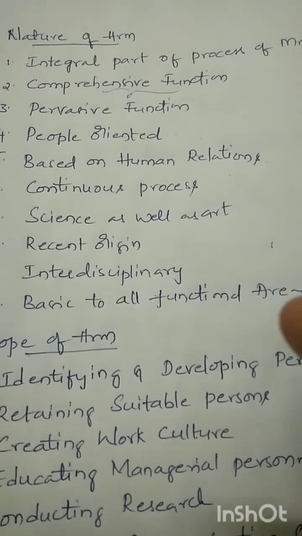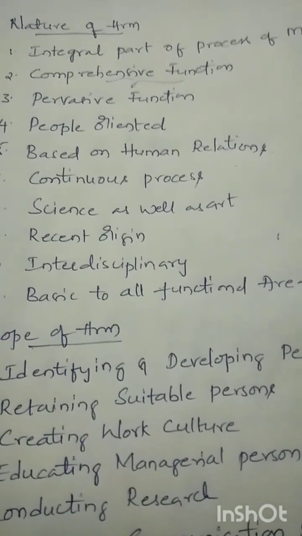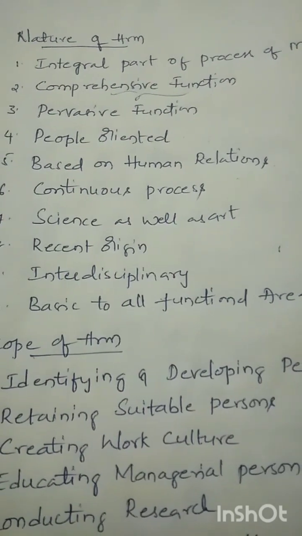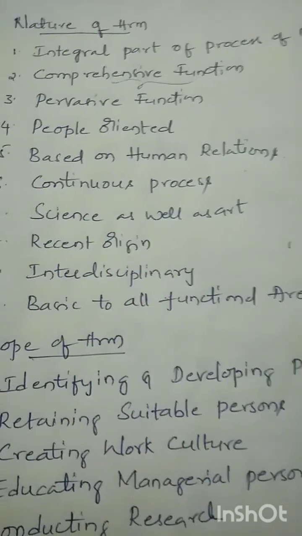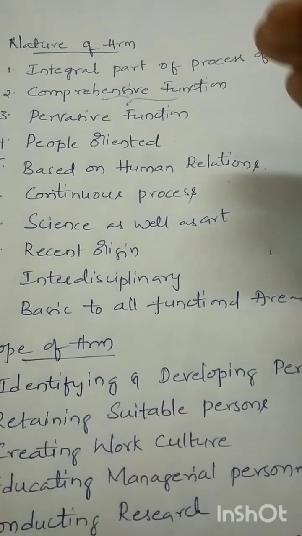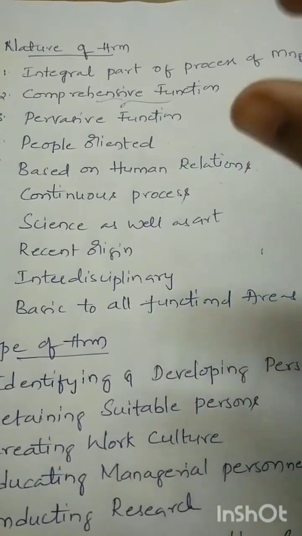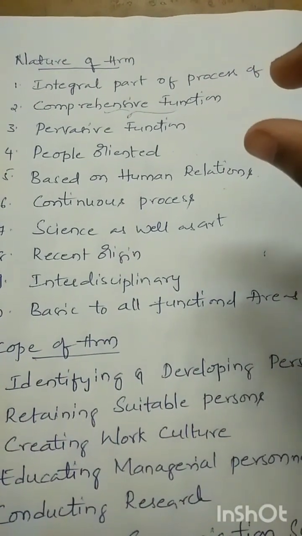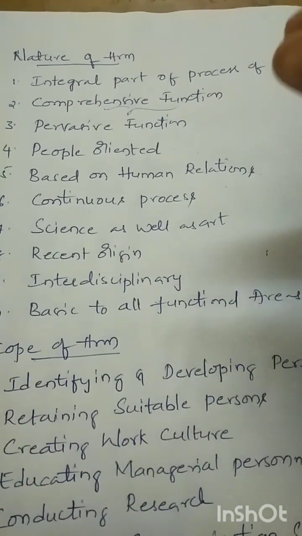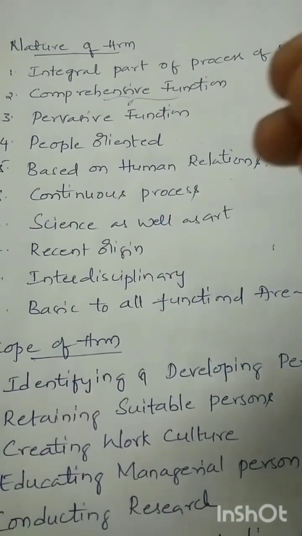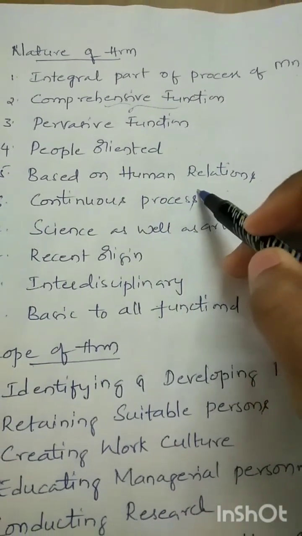For example, we will consider employee satisfaction and employee growth, and we will also provide solutions for employee stress. The human resource manager considers all those things. So that's why we are dealing not only with human resources as a factor of production of our organization, but we are also considering human beings. We are also considering the welfare of human beings and the relations with human beings. That's why it is based on human relations.